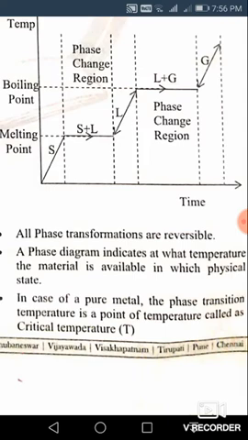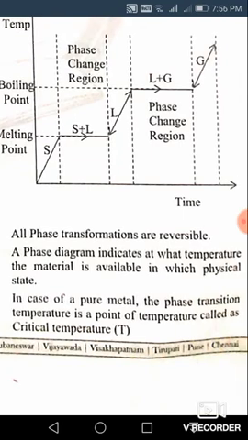What is a reversible process in thermodynamics? That means any process taking place reversibly. For example, you are going from state 1 to 2 and also from state 2 to 1 without changing the surroundings. That process is known as a reversible process in thermodynamics. Similarly, here also reversible means there should be no change in the other things. So all phase transformations are reversible.